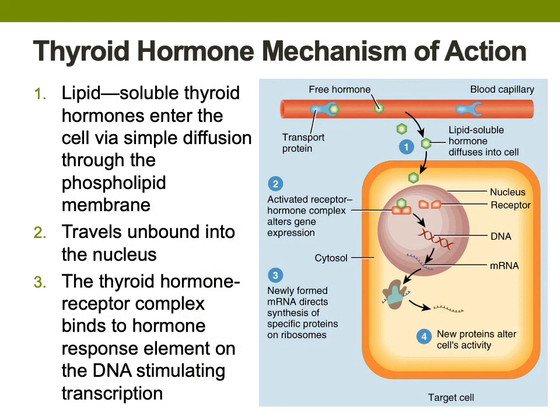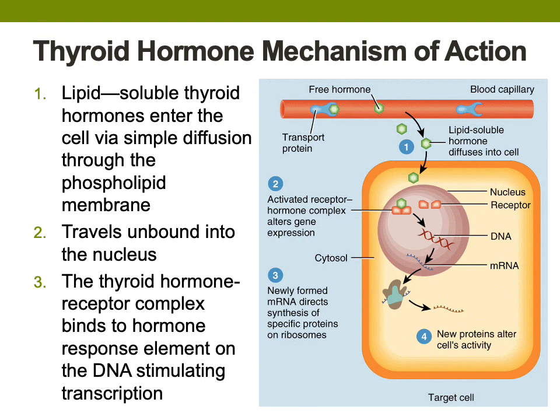Finally, thyroid hormone mechanism of action. The thyroid hormone mechanism of action is very similar to the steroid hormone mechanism of action. The lipid-soluble thyroid hormone diffuses through the target cell's plasma membrane to enter the cytoplasm, but it doesn't stop there. The thyroid hormone itself continues into the nucleus. Inside the nucleus of the target cell, the thyroid hormone will bind directly to its specific receptor.